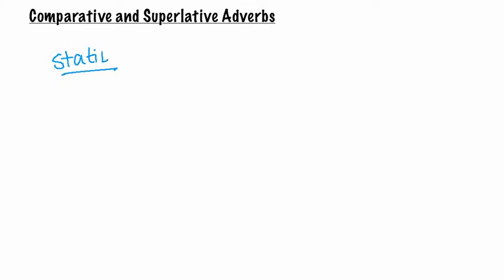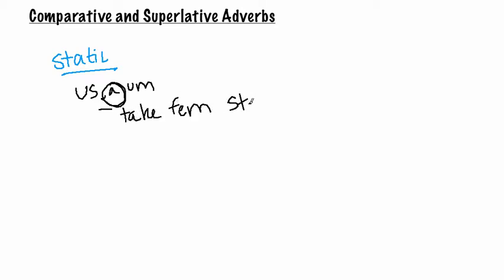And there are actually 2 different forms of the static. There's the us, a, um ending static, and then there's also a third declension static. So let's go ahead and start with the us, a, um. So you can take your feminine stem. You always take the feminine stem, the one ending in a. Let me write that down. Take feminine stem,